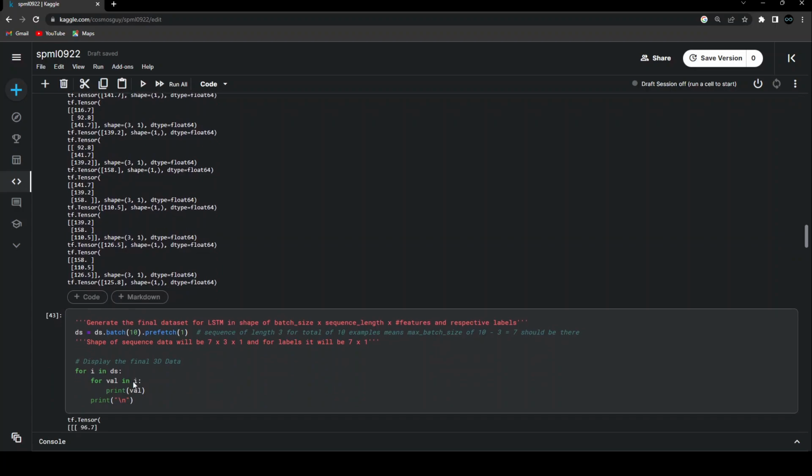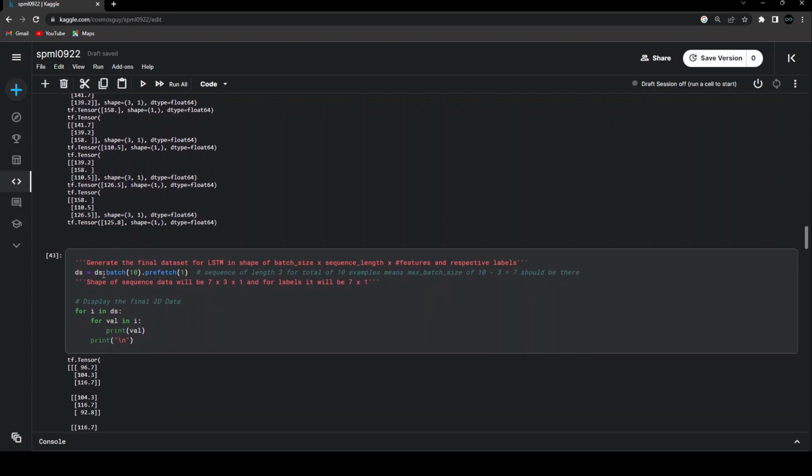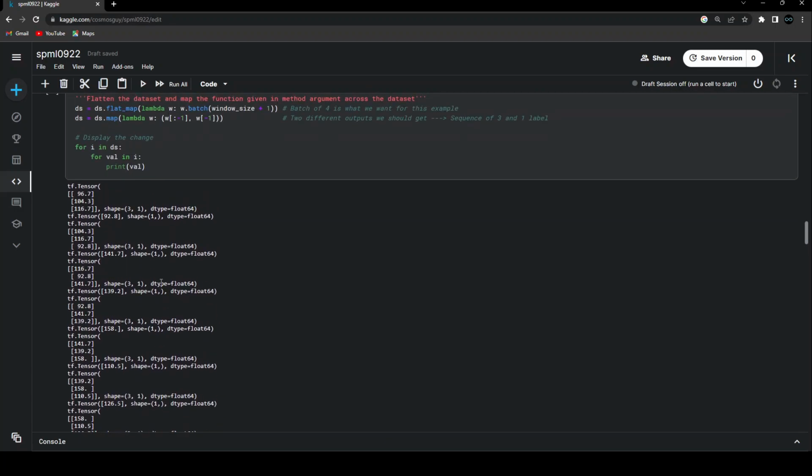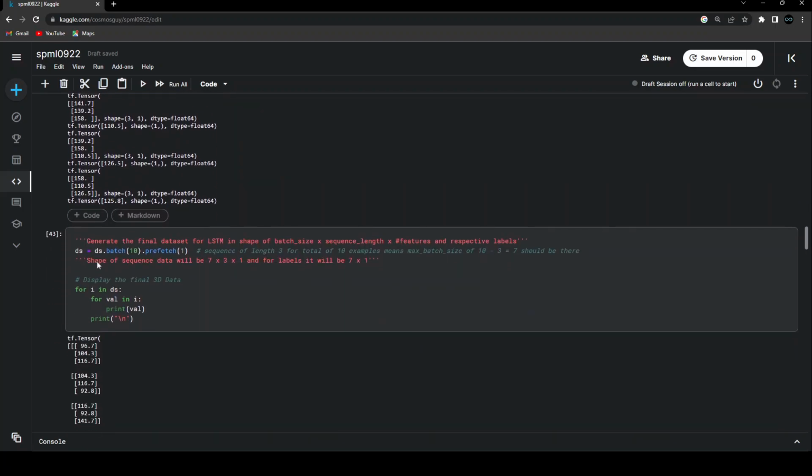And now what I'm going to do is use a line, ds.batch.prefetch. Just remember one thing, I'm trying to create one whole tensor of this data which contains all of these 3x1 shapes, and another tensor that will just contain all the labels together. So for that I'm using this line.